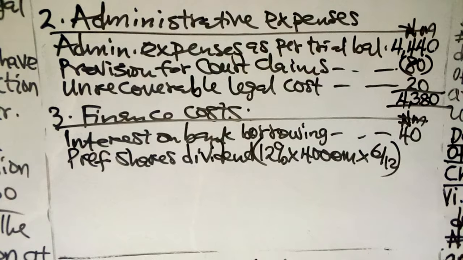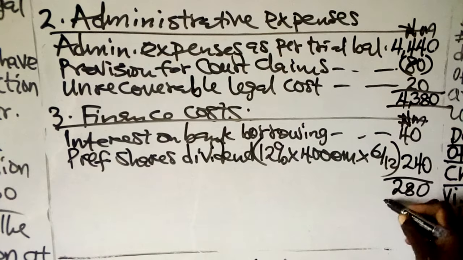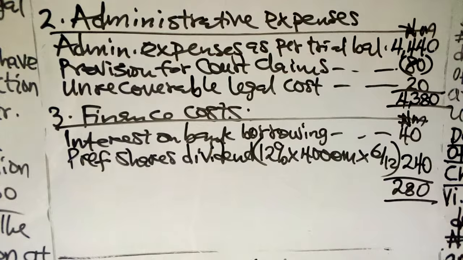Then for 6 months from April 1st to September 30, which is 6 months, that will give us 240. If you add the 240 to the 40 above, then you have 280. That means our finance cost will be 280.